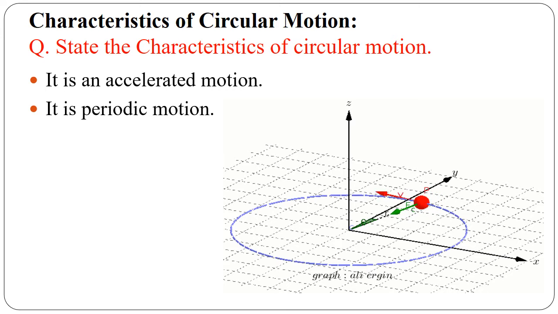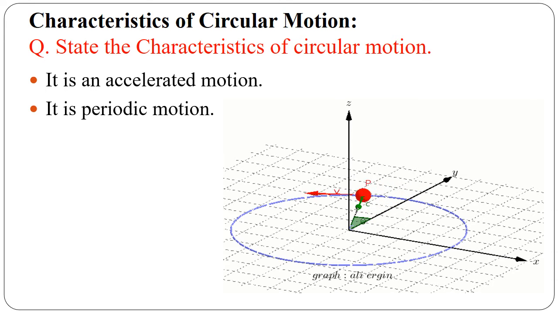The second characteristic is that it is a periodic motion. Periodic motion means the motion repeats itself after some interval. From the figure, we can observe that particle P repeats its circular path after some interval. Hence, circular motion is called periodic motion. Have you got it? Everyone can remember these two characteristics. It is an accelerated motion because velocity changes at every position, and it is a periodic motion because particle P repeats its path after some interval.